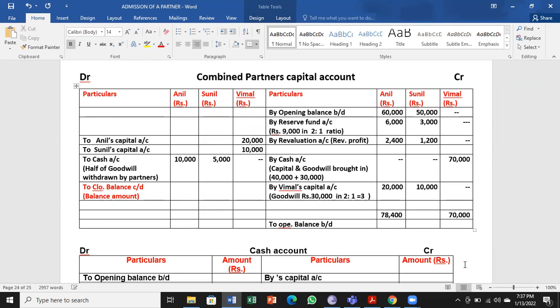So credit is more for both the partners. Total carefully.